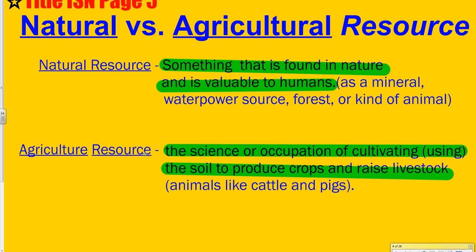So what I want you to do now is I want you to think, and I want you with your group to come up with one example for a natural resource that you don't already see on the screen, and one example of an agriculture resource that you don't already see on the screen.